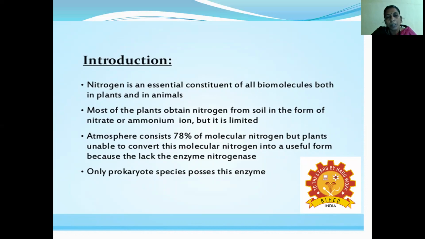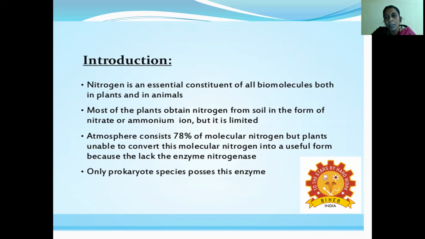The atmosphere consists of 78% molecular nitrogen, but plants are unable to convert the molecular nitrogen. Therefore, they cannot directly fix nitrogen as such. It has to be converted into a useful form, namely nitrate. Plants absorb nitrogen in the form of nitrite and nitrate, but plants cannot directly take nitrogen from the soil in that form.